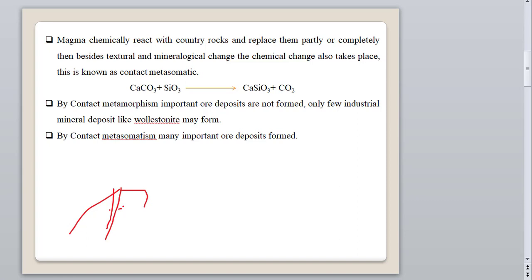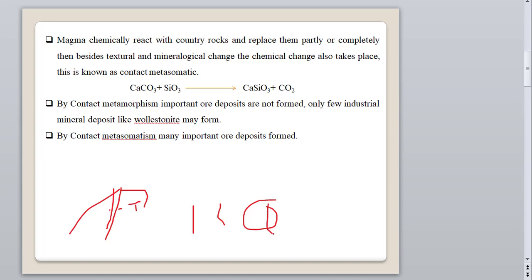If the effect is only the temperature and to some extent pressure, then the textural and mineralogical changes brought about in the rocks are known as contact metamorphism. So chemical composition is not affected except for the addition or removal of volatile constituents. Okay, volatile constituents. So magma chemically reacts with those of the country rocks and replaces them partially or completely. It may replace completely or partially.